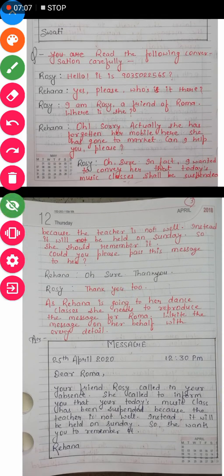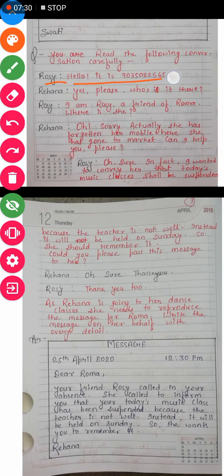You have to read the following conversation. This conversation is between two persons. Who are they? One is Rosie, another is Rihanna. So you have to read this conversation between two girls, and then after reading this conversation you have to write the message. Let us understand this conversation, what they are talking about.